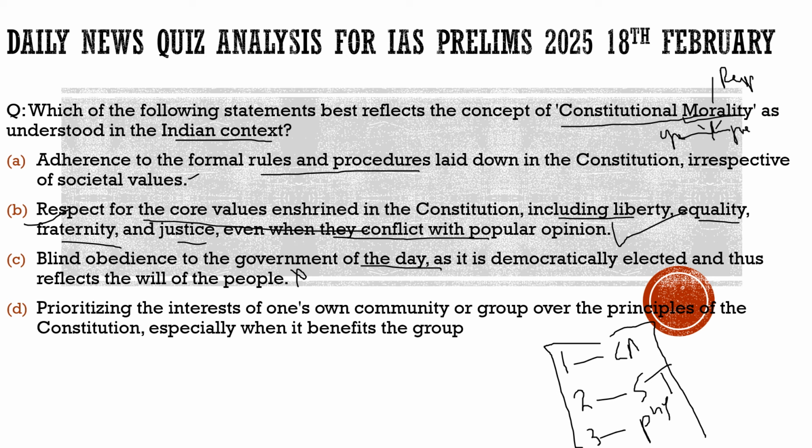Suppose the constitution itself is given a sacred nature, can we amend it, can we go against it? And to this we had seen in the earlier statement, statement 2, that in the Kesavananda Bharati judgment, the fundamental features of the constitution were brought in.